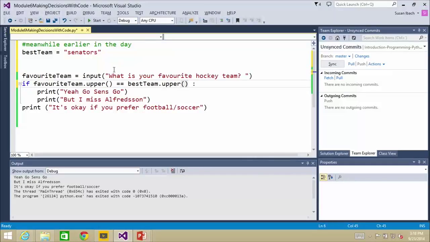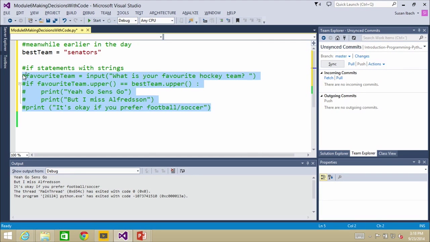So I think we can do a quick example of using some numeric values. So this is if statements with strings. And I'm going to use your wonderful trick you showed us earlier, Christopher. I'm going to use that Control-K-C command. Well, you just hold down the Control key. You go Control-K-C.